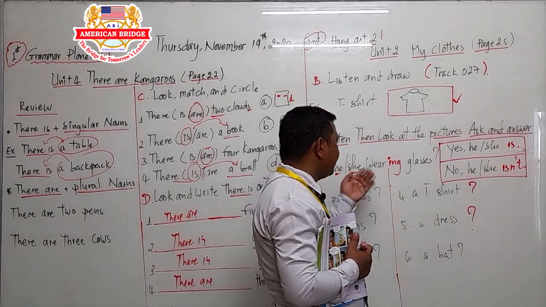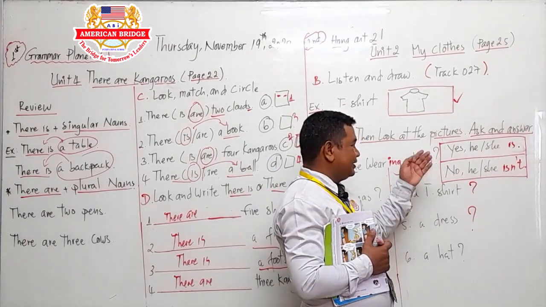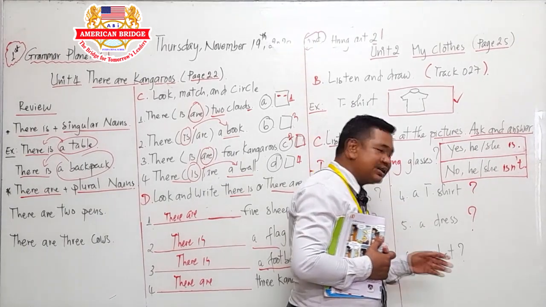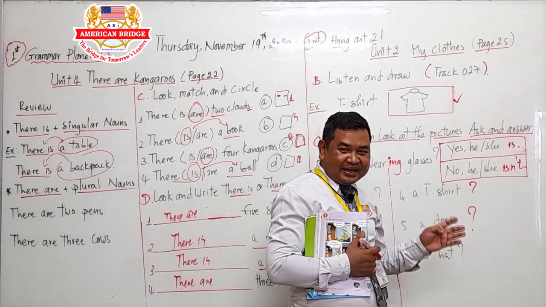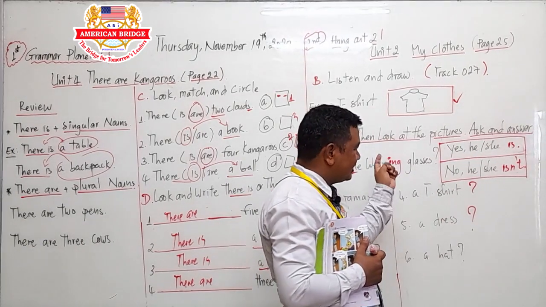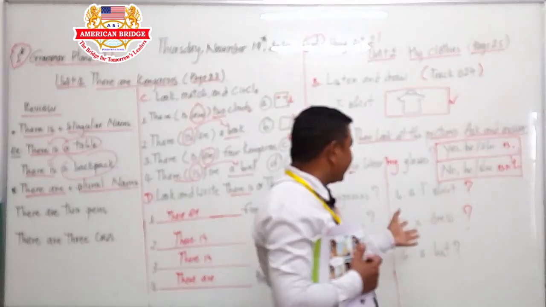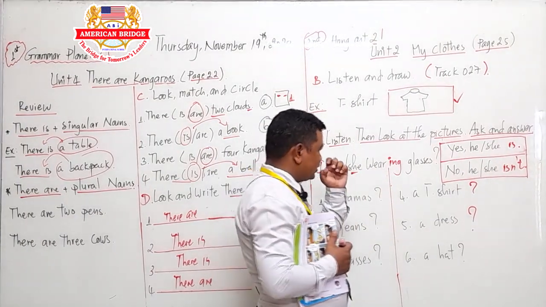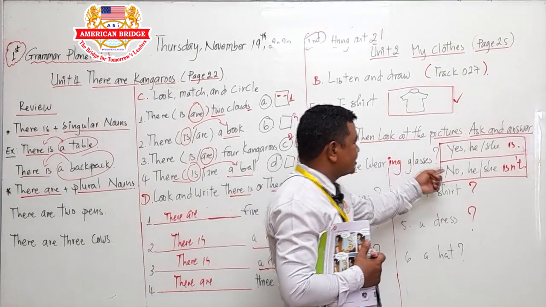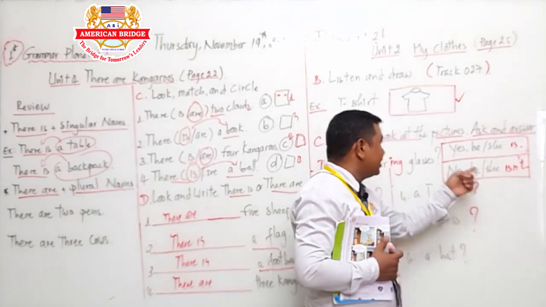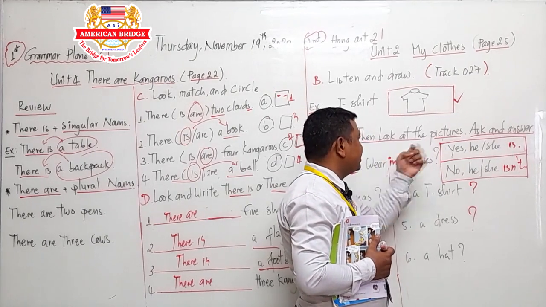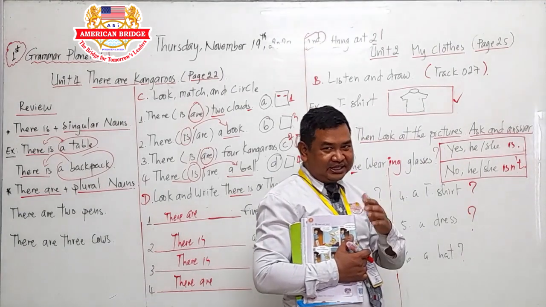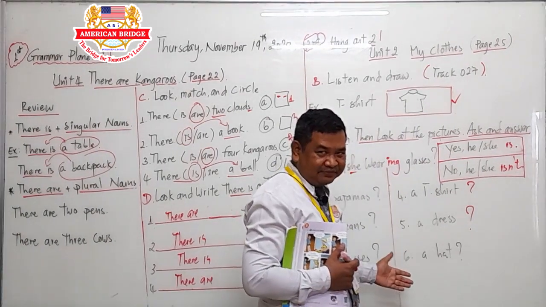Okay, is he or she wearing a hat? Yes, he or she is. No, he or she isn't. So what do they say about a hat? Both the man and the woman can wear a hat. So you can ask your friend like that, and if he or she isn't wearing, you say no, he or she isn't. Or if he is wearing, you say yes, he is, and yes, she is. Okay, this is the end of the lesson today.